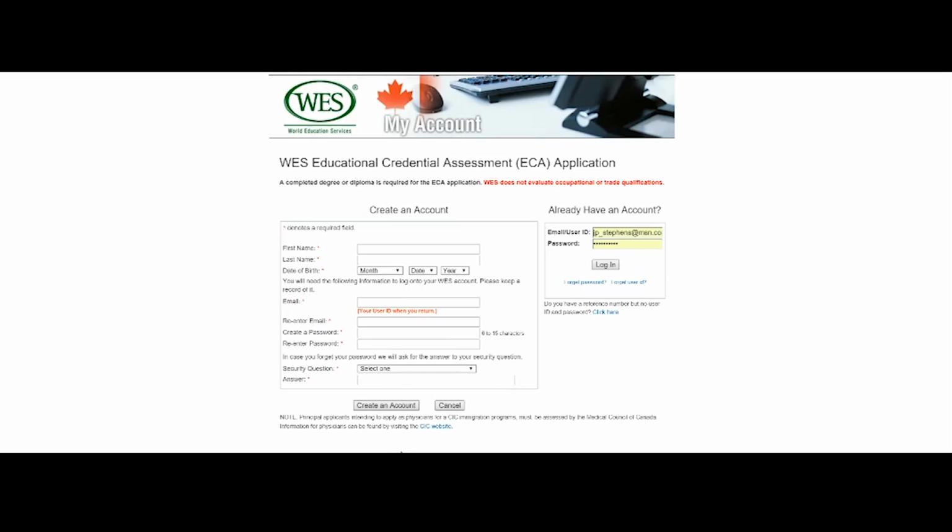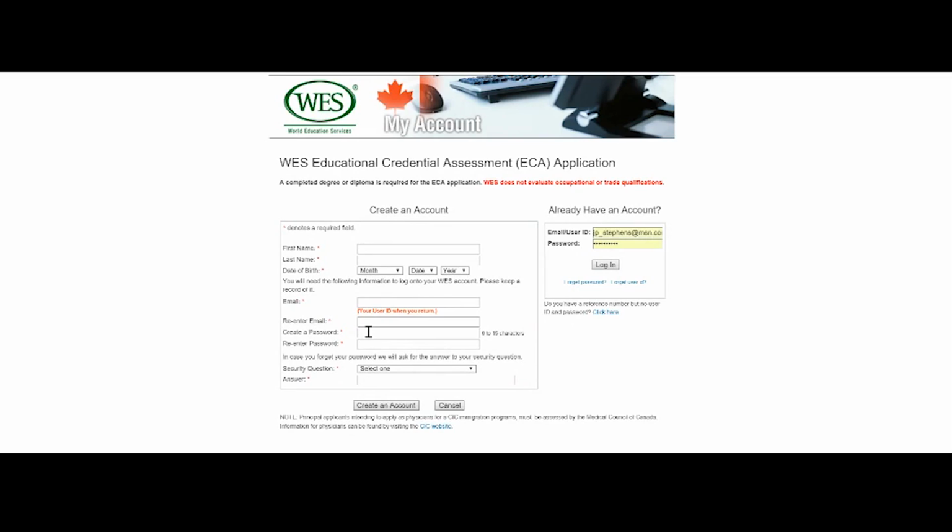This can be done only after you set up your account. This page here is your first step, and here you set up your account. You give your first name, your last name, your date of birth, your email ID, and you repeat your email ID in this column again, just in case you made a mistake so that corrections can be done.